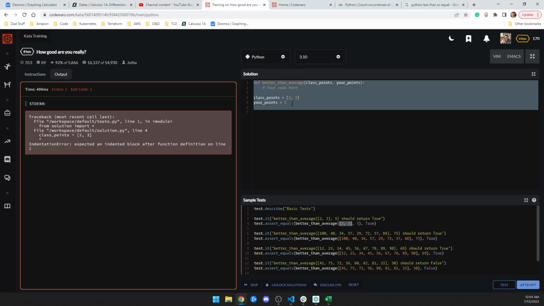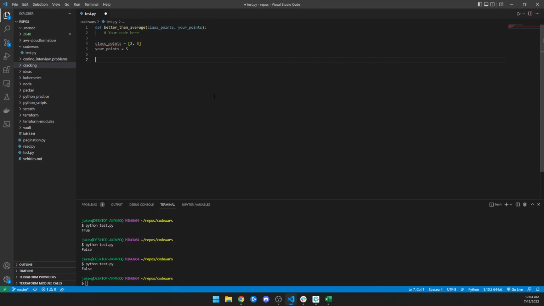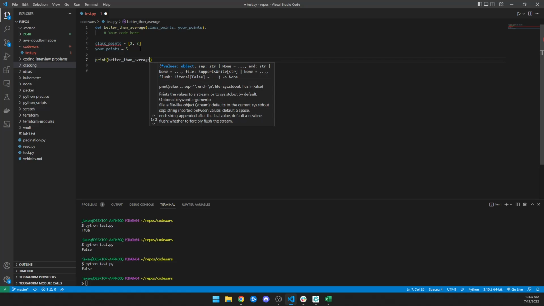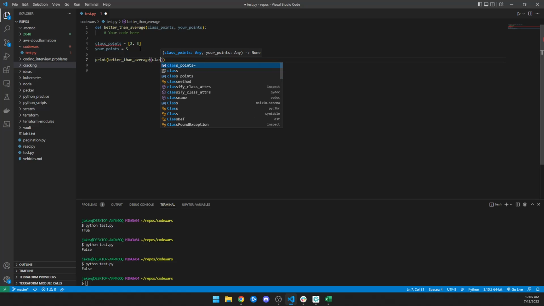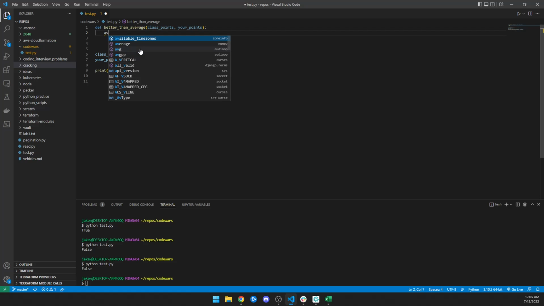Well, you know what? It's not going to work in here. Let me pull up VS Code. There you go. All right, so let's do it this way. So now I'm going to print my better than average passing class points and your points, and then I will put my code in here. So really all we need to do is take an average. So I think there is an average in math.